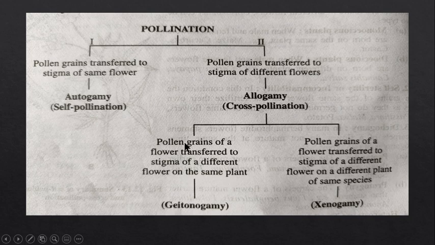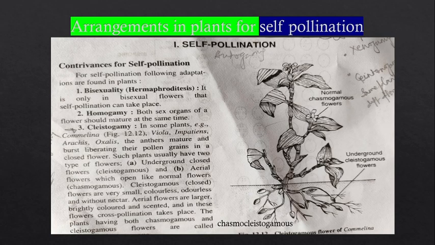Here two flowers are involved, but they both are situated on the same plant. So let us move to the next slide. You just revise the slide once again and the things will be clear. Now we should discuss regarding the self-pollination.